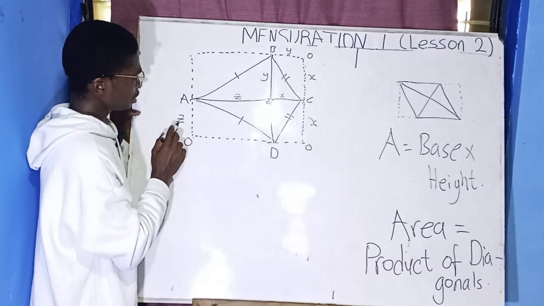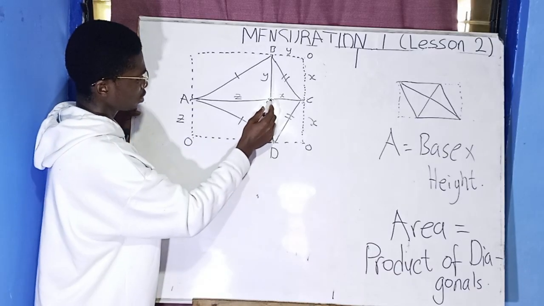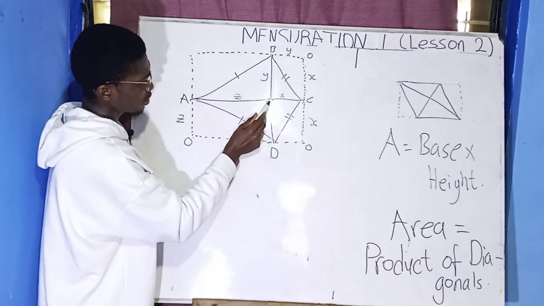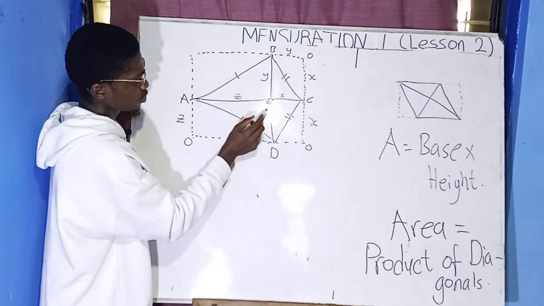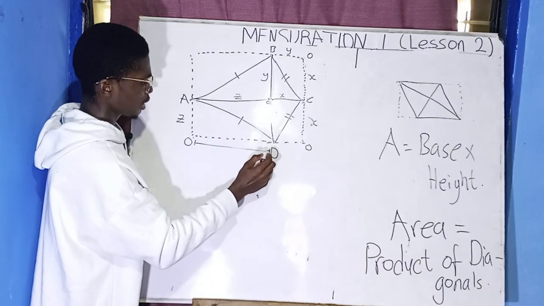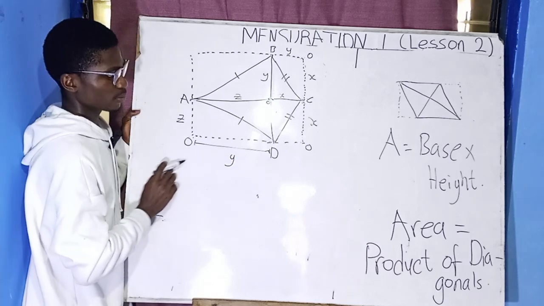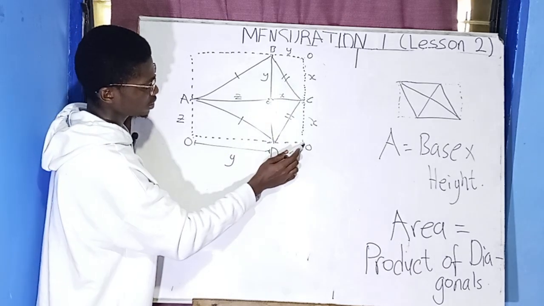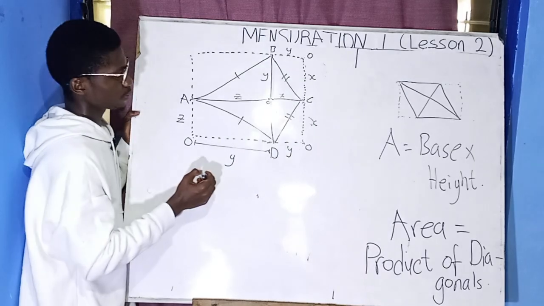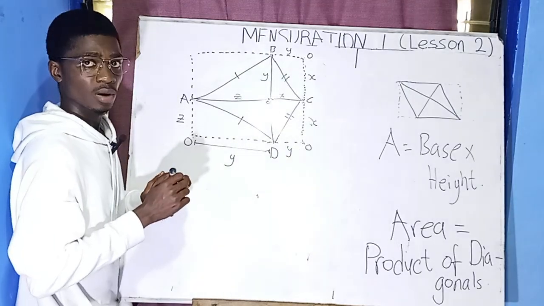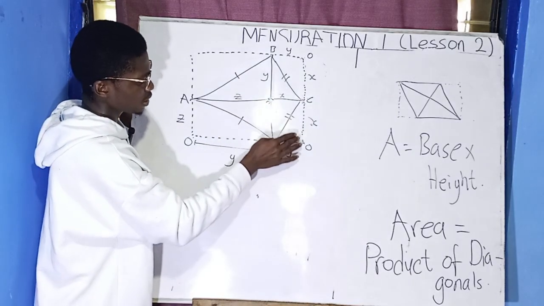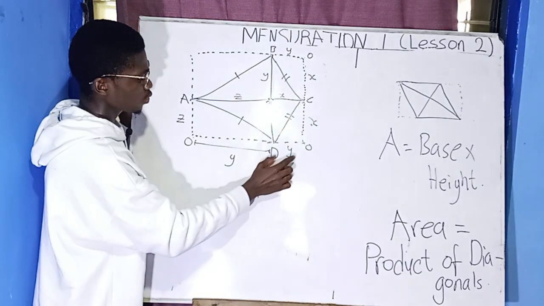Okay, so if this is Z, then let's check out this side. When you raise it and come here, you get here to be as this. And note that this side is equal to this side. So here is also Y, and you are going to get the distance from here to here as Y. Here, when you raise this side, it will also come here. So here is also going to be Y. Is that understandable? Let me know in the comment section if you understand it. This side, you're going to raise it up to come here. So here is also going to be Y.